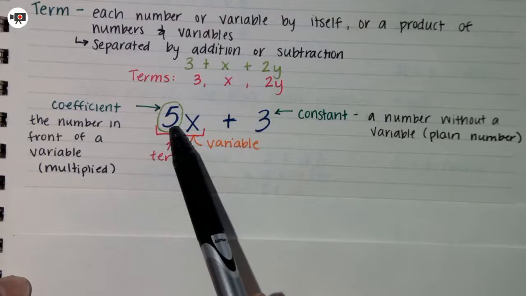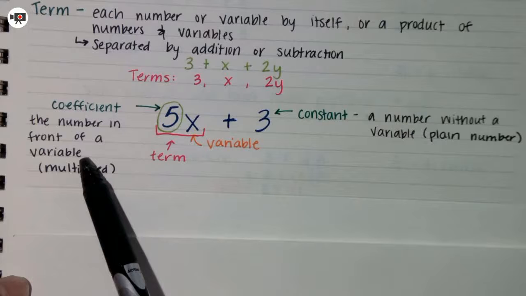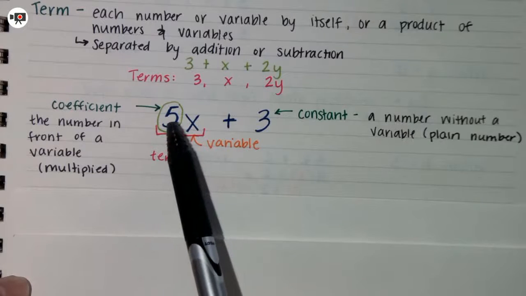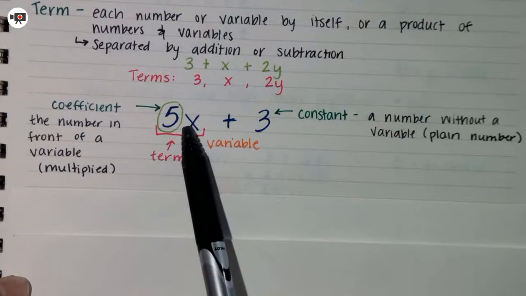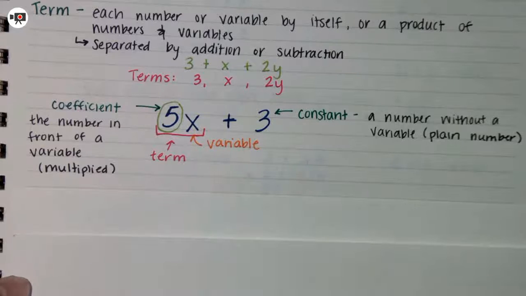Now 5 is a coefficient. And a coefficient is the number in front of a variable that is multiplied here. So I have 5 times x. I don't write this multiplication symbol, they're just right next to each other, and so I know that they are multiplied.